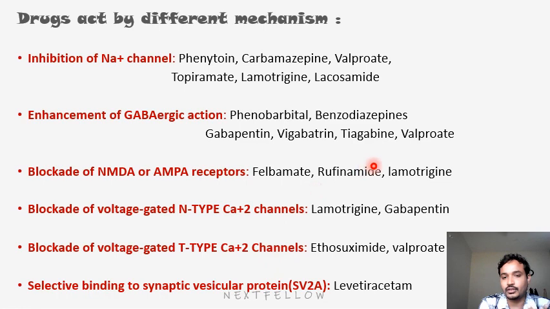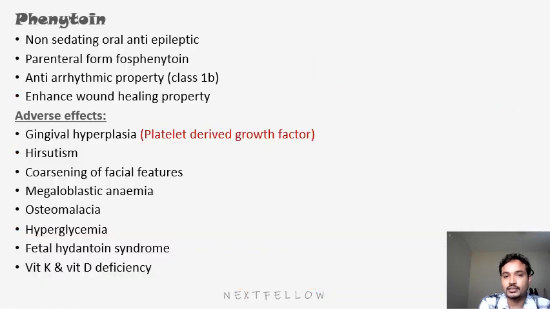Same mechanism. So we have to remember the names and the main mechanisms. They may give the name and ask the mechanism of action, so you have to know the main mechanism of action of the different drugs. Next, we have so many drugs, so we will discuss the main important drugs in the class.